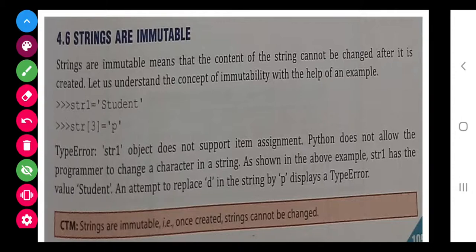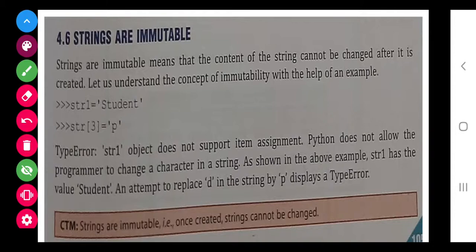Strings are immutable means if we have a string like this, we cannot replace any character in the string. They have tried to replace the third position (0, 1, 2, 3), the d with p, so that is not possible.